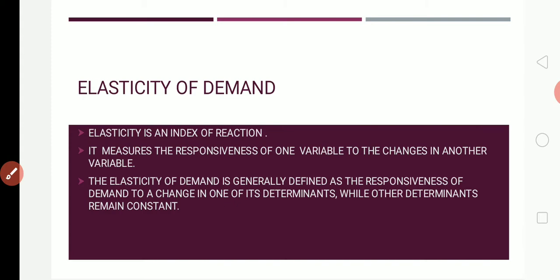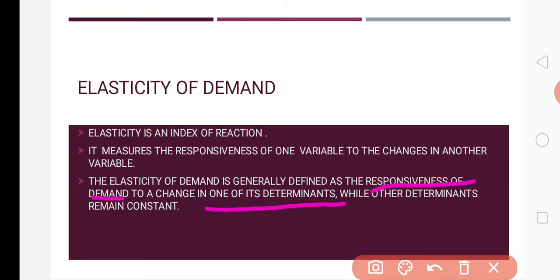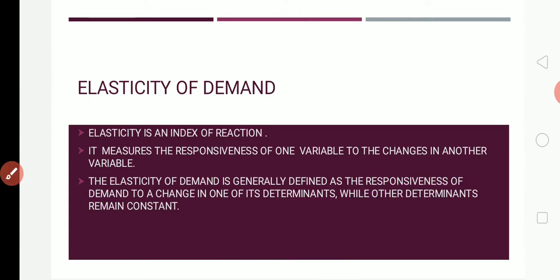More clearly, the elasticity of demand is generally defined as the responsiveness of demand to a change in one of its determinants, while other determinants remain constant.